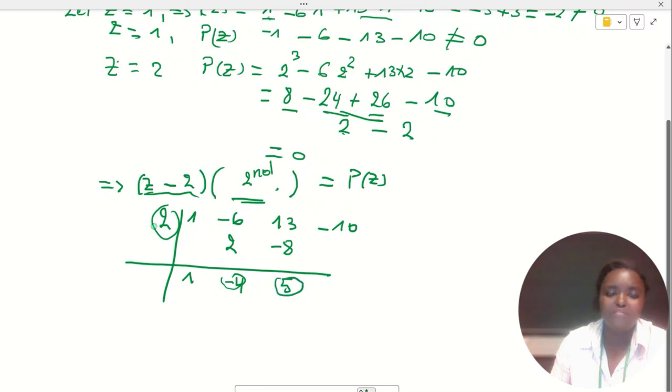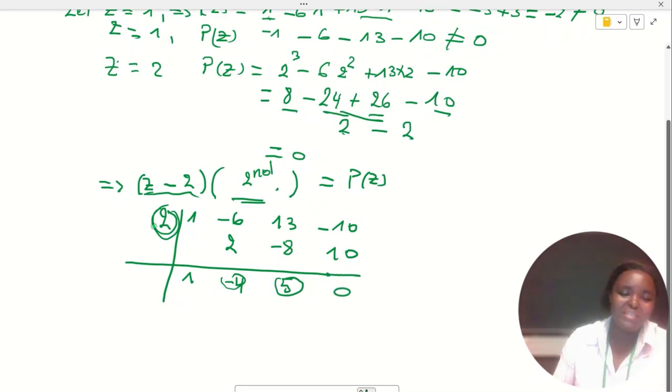Then this 5 times this 2 will be equal to 10. And 10 minus 10 is equal to 0. Then what do we get? We get the polynomial z squared, because the coefficient here is 1, and the next coefficient is minus 4, so minus 4z, and the independent term is 5.